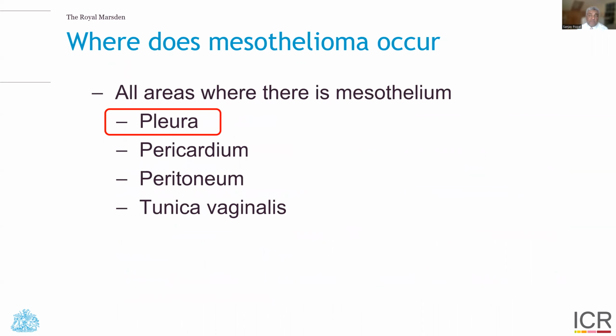So where does mesothelioma occur in the body? Well, it occurs anywhere where you find mesothelium, but predominantly in the pleura. And in fact, pleural cases of mesothelioma account for nearly 95% of what we see. However, it can occur and arise in the pericardium, the peritoneum, and the tunica vaginalis.